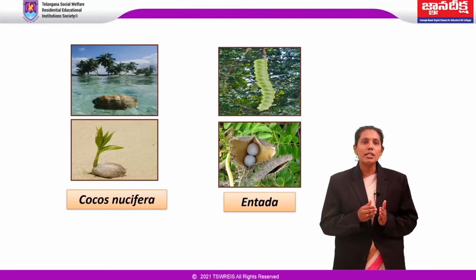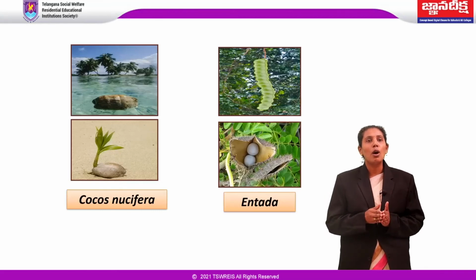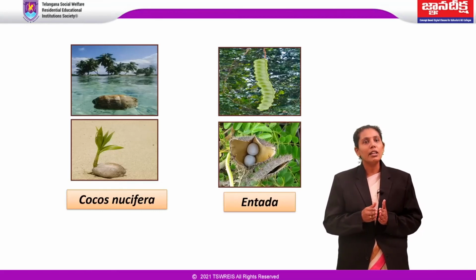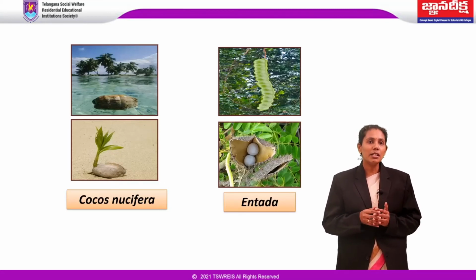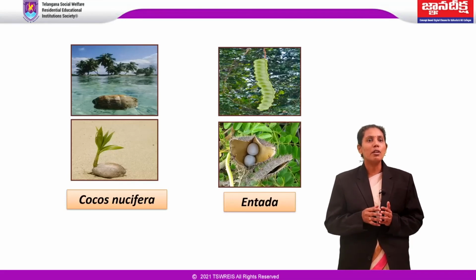The most obvious example of this is the coconut palm, scientifically called Cocos nucifera, which has large fibrous fruits that can float to and colonize oceanic islands. Similarly, legumes in the genus Entada produce large buoyant seeds. Each seed harbors an air pocket which enhances its ability to float.